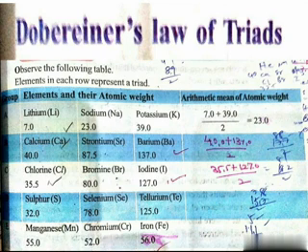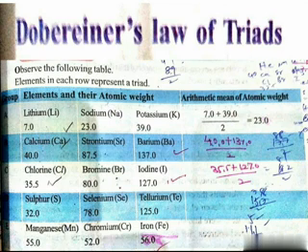He tried to give a relationship between the properties of elements and their atomic weight. He took three elements available in his period, arranged them in an order, and called the group a triad.